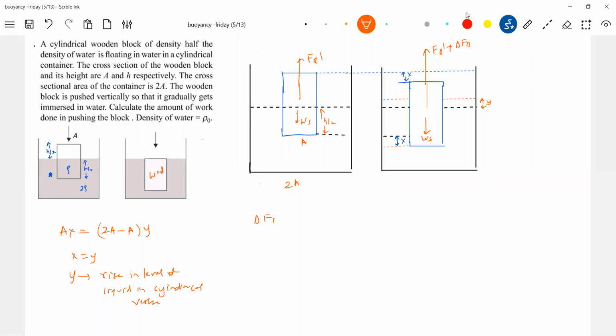Delta FB, what you can write, density of liquid 2 rho, area of cross section 2 rho A G into 2x.